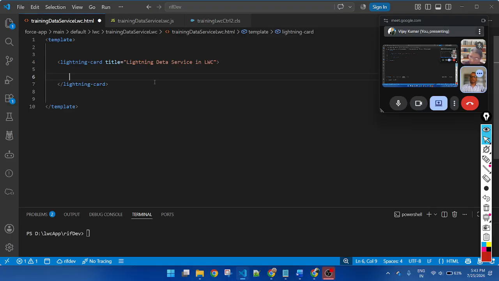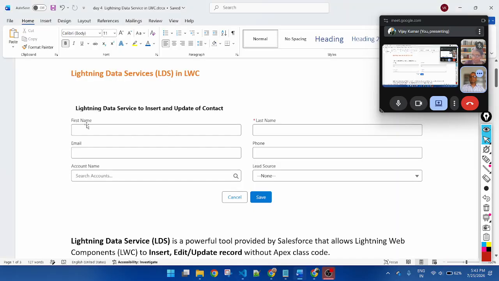First we will learn how to insert a record. Today, inserting a record will not require creating a class method. First we will learn how to create this component, and how to display all of the input fields.